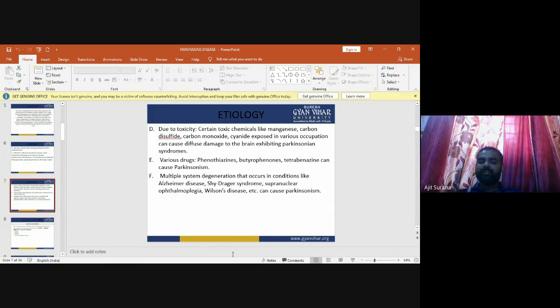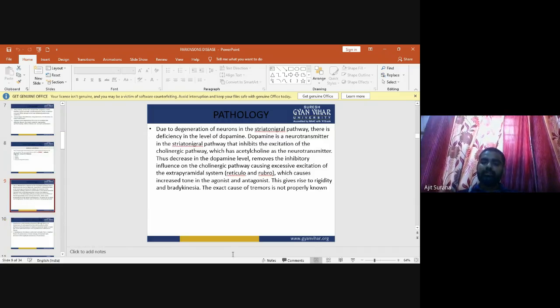Now, multiple system degeneration occurs in conditions like Alzheimer's disease, Shy-Drager syndrome, supranuclear ophthalmoplegia, Wilson's disease, etc., which can cause Parkinsonism.